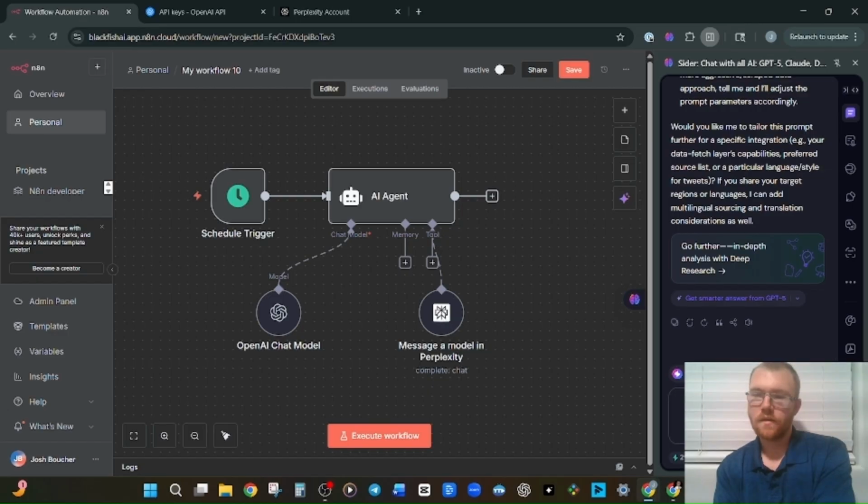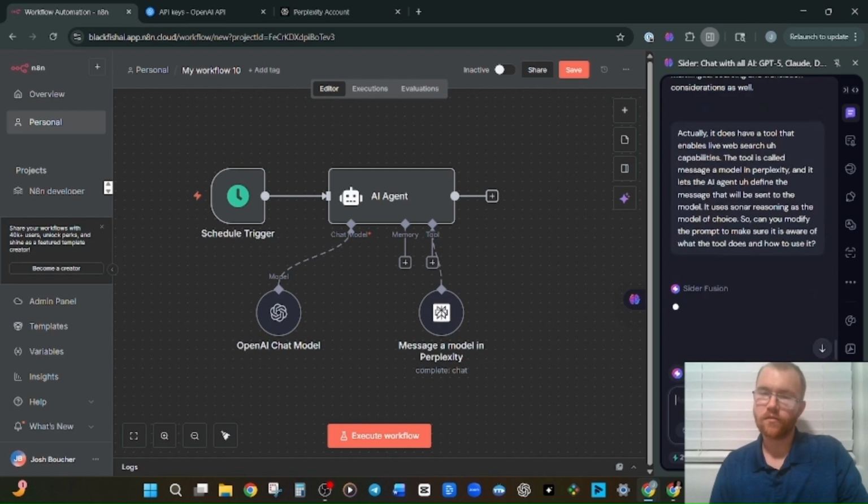So we'll say this. Actually, it does have a tool that enables live web search capabilities. The tool is called Message a Model in Perplexity, and it lets the AI agent define the message that will be sent to the model. It uses Sonar Reasoning as the model of choice. So can you modify the prompt to make sure it is aware of what the tool does and how to use it? And here we go.